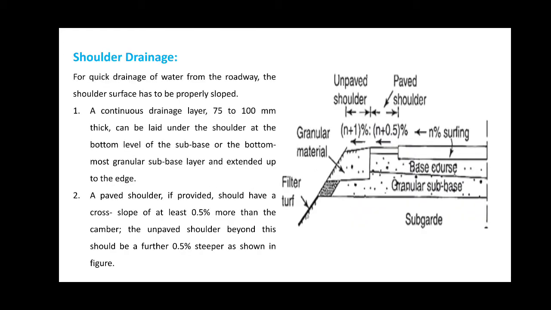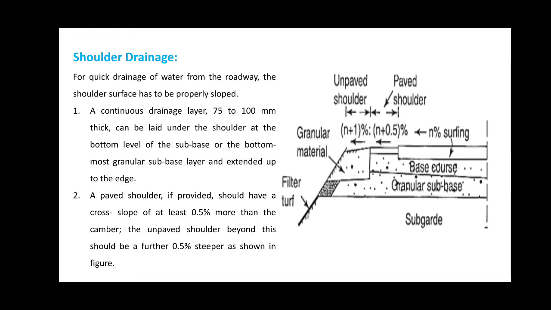Next is the shoulder drainage. For the quick drainage of the water from the roadway, the shoulder has to be properly sloped. This proper slope should be provided. In the first case, a continuous drainage layer of 75 to 100 mm thick should be laid under the shoulder at the bottom level of the subsurface, or the bottommost granular subsurface layer, extended up to the edge.